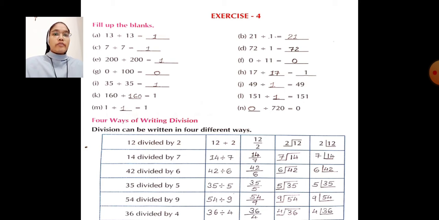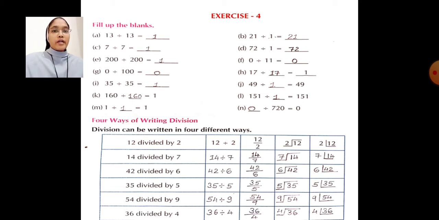Next 42 divided by 6. How we have to write? In different four ways. You see in first column 42 divided by 6. Second way of writing, third way of writing, and fourth way of writing 42 divided by 6.